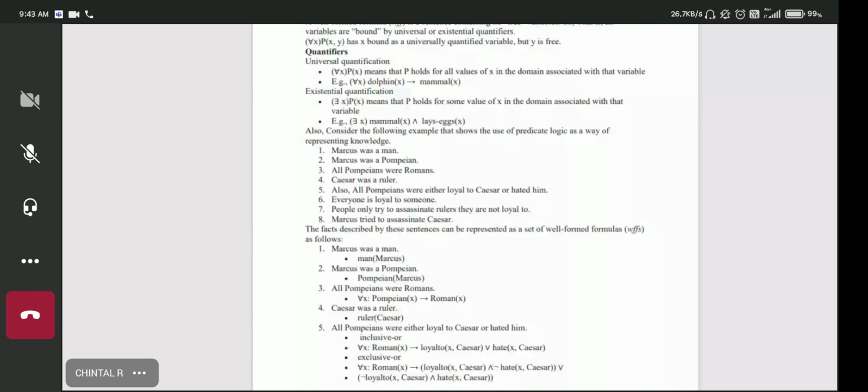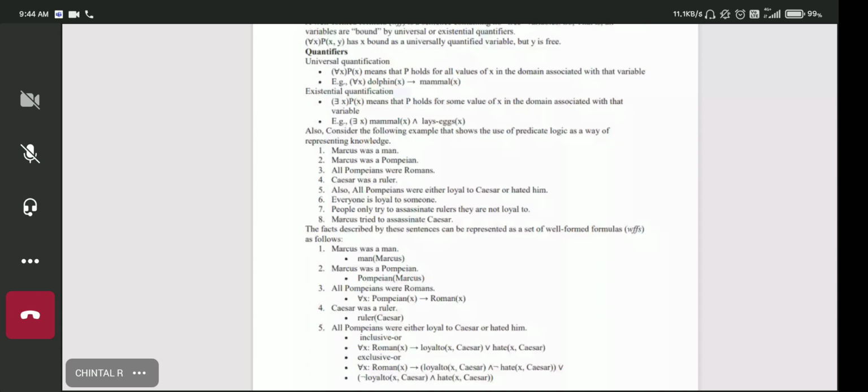So I'm reading out the first, inclusive or. For all x, if Roman of x is true, then we can imply that x is loyal to Caesar, or x hates Caesar. So all Pompeians were either loyal to Caesar or hated Caesar.